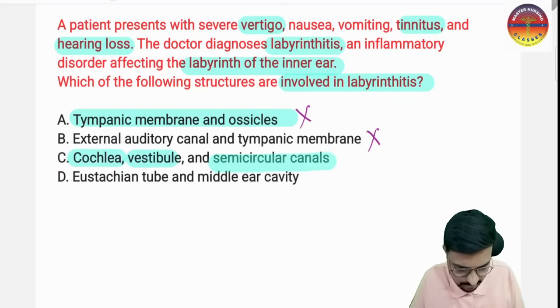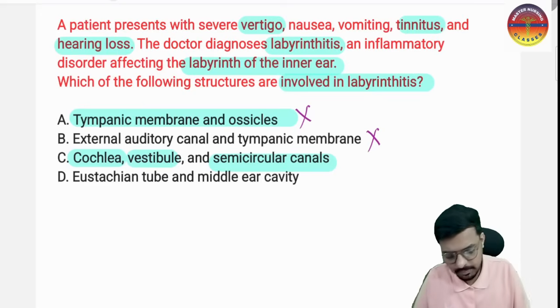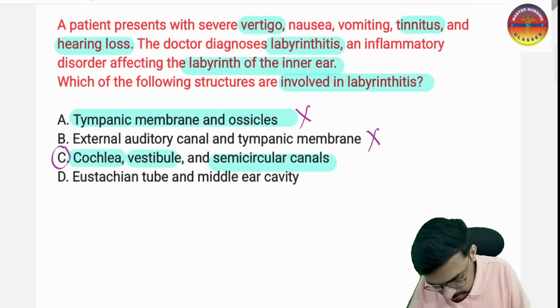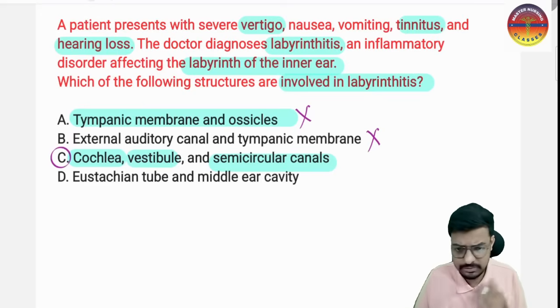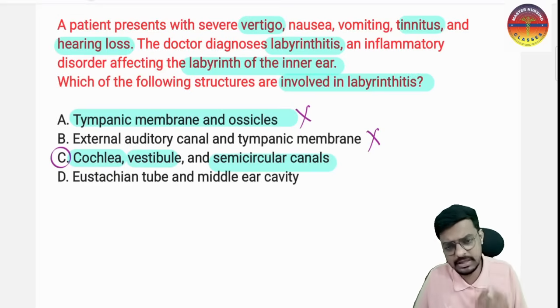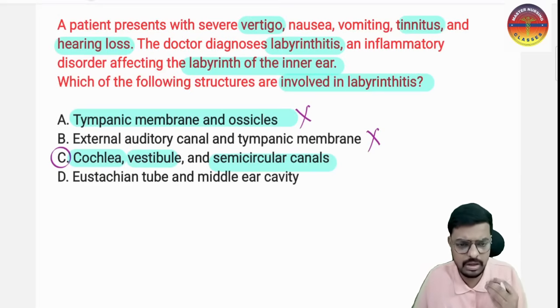And the cochlea we have here, cochlea, vestibule, and semicircular canals. So these three parts are part of our labyrinth. It is made up of bone outside and membrane inside. So we have two types of labyrinth, the bony labyrinth and the membranous labyrinth. Inside the membranous labyrinth we have a fluid called endolymphatic fluid. If that fluid is increased, that is endolymphatic hydrops.